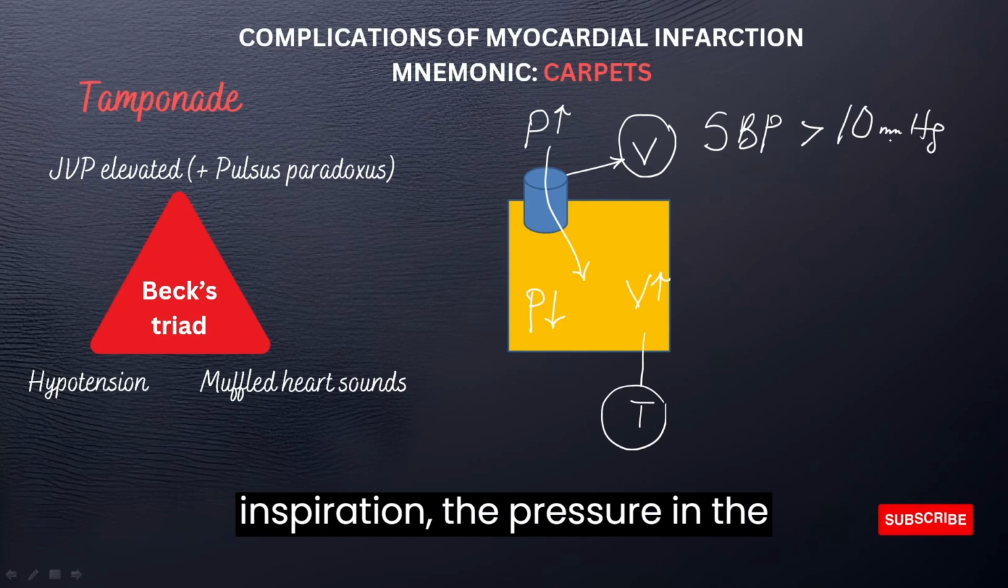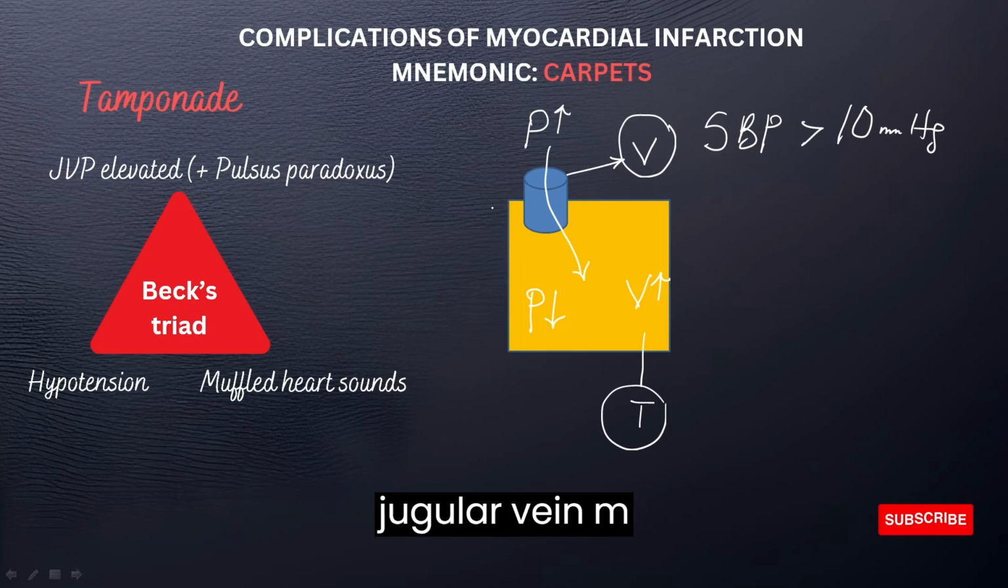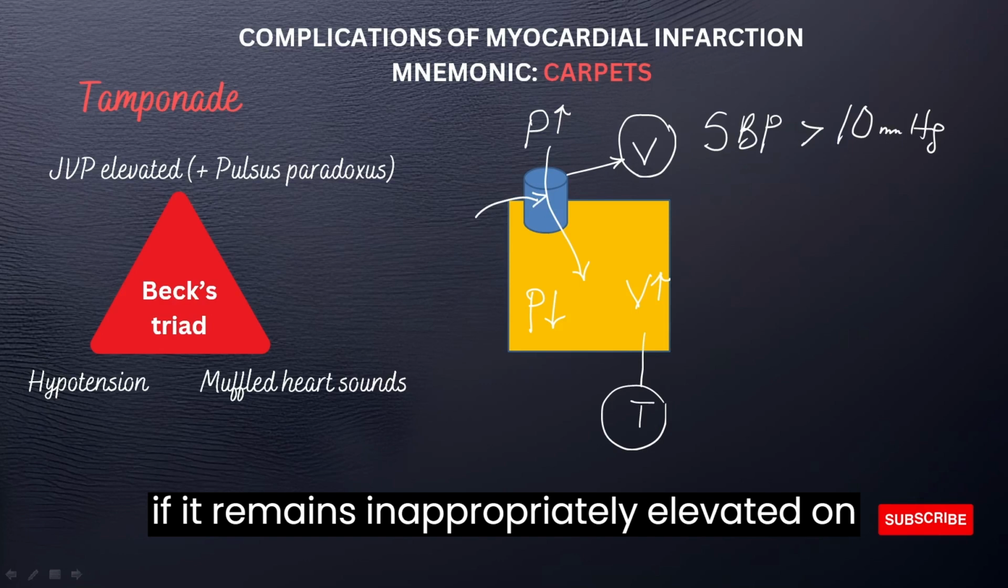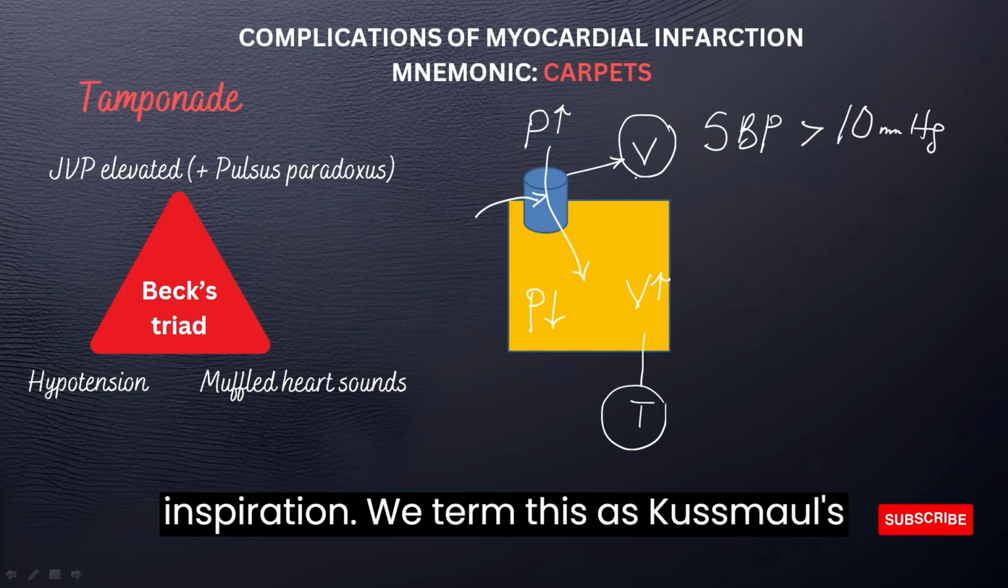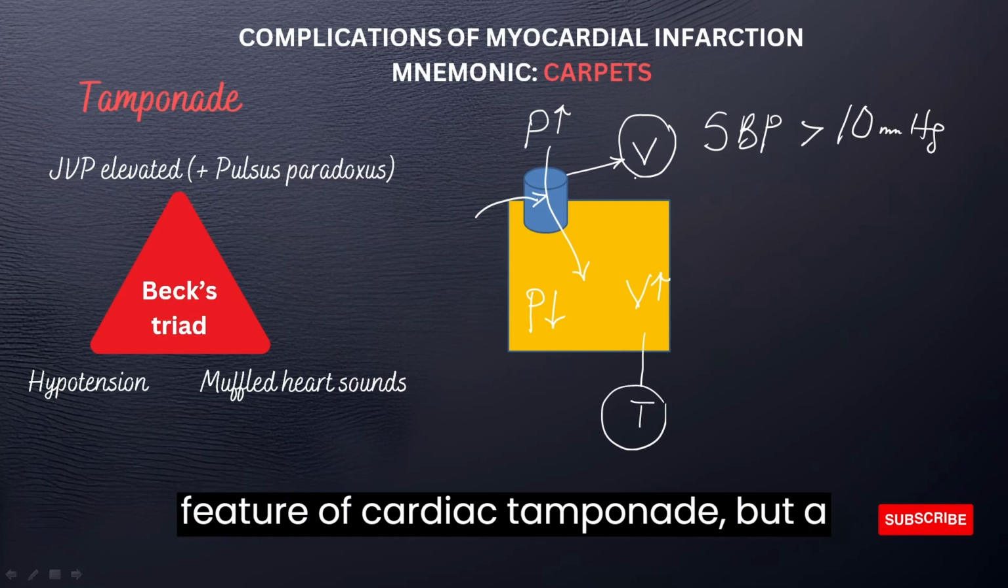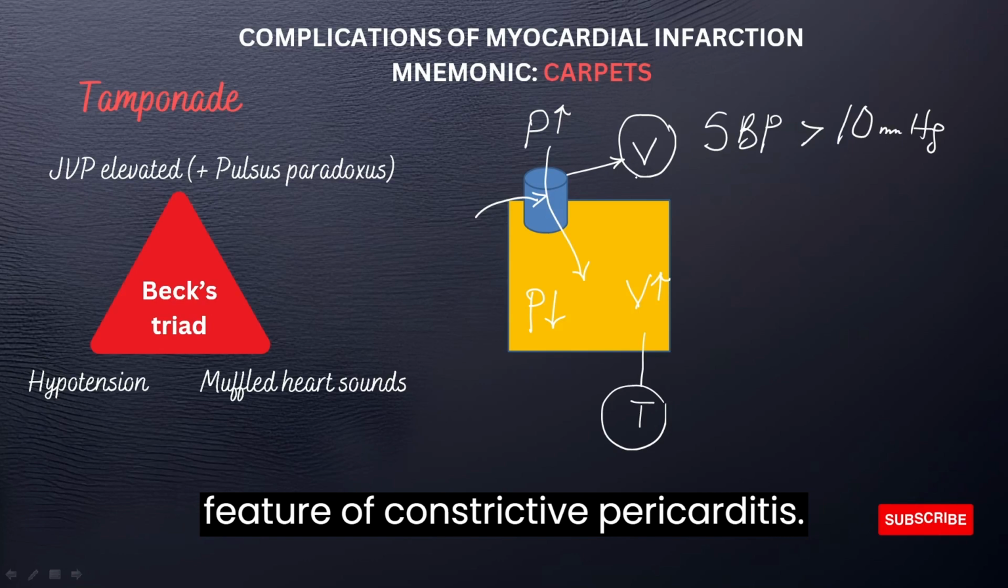So, on inspiration, the pressure in the jugular vein must fall appropriately. However, if it remains inappropriately elevated on inspiration, we term this Kussmaul's sign. This is not a clinical feature of cardiac tamponade, but a feature of constrictive pericarditis.